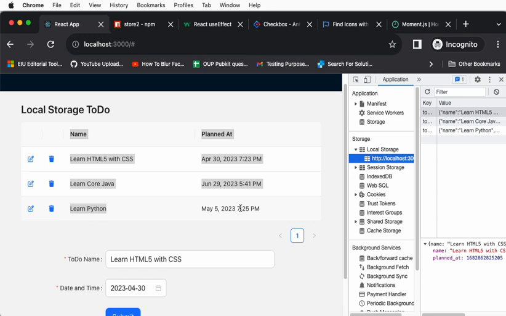In the subsequent videos, I will show you how to save the same data into a database, maybe a cloud database, to keep the data on the cloud. Then moving from one computer to another, or from one country to another, you can just open the web application and see the same to-do. I hope the freshers can enjoy it and find it easy to understand.